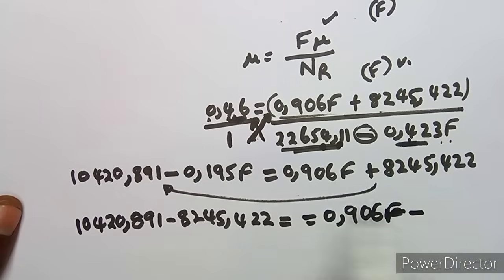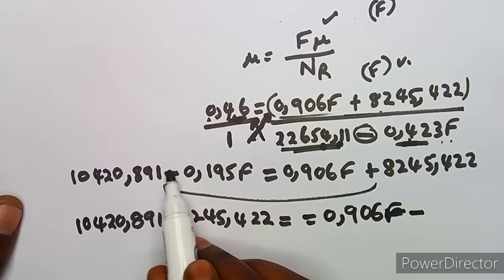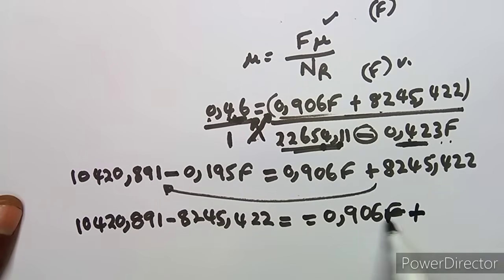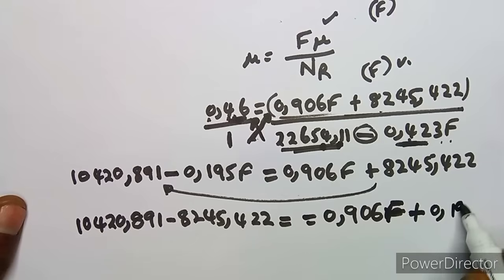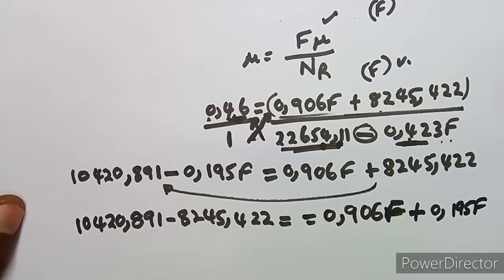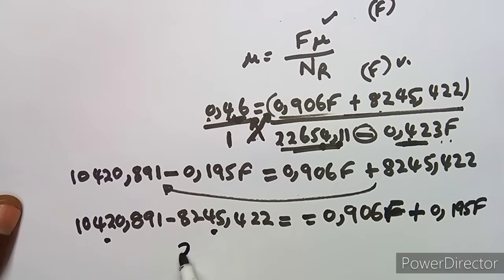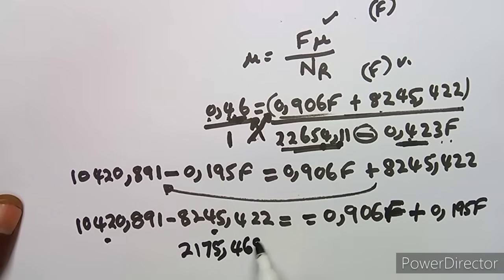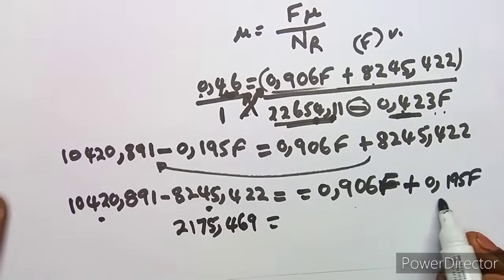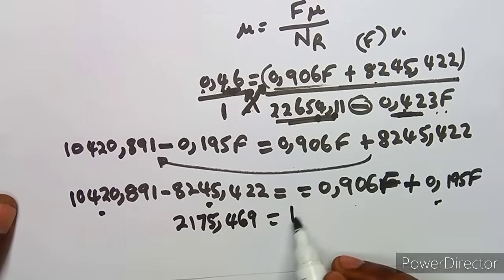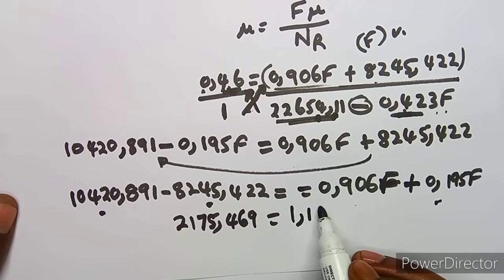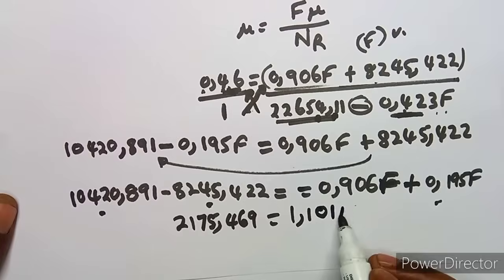All right, here minus, it's going to be plus because it was a minus, so it's going to be a plus here, so it will be plus 0.195f. All right, so subtract these two, that's going to be 2175,469 if we do this properly, and if we add this, we're going to obtain 1,101f.